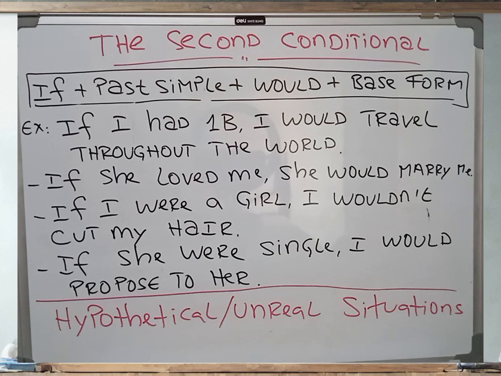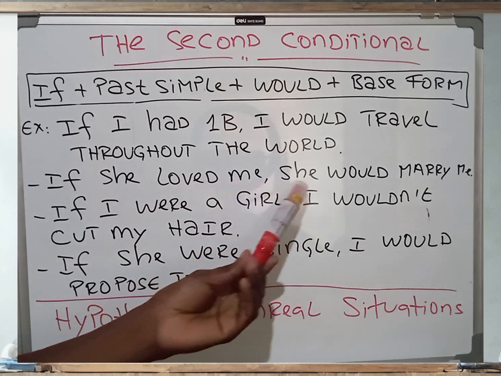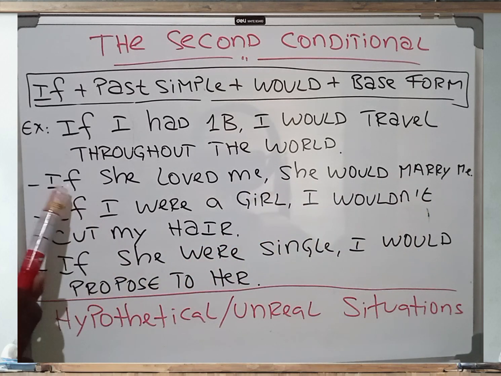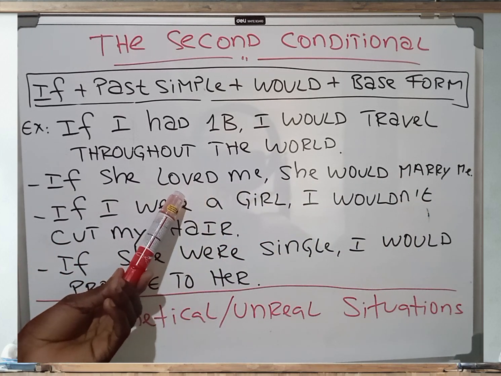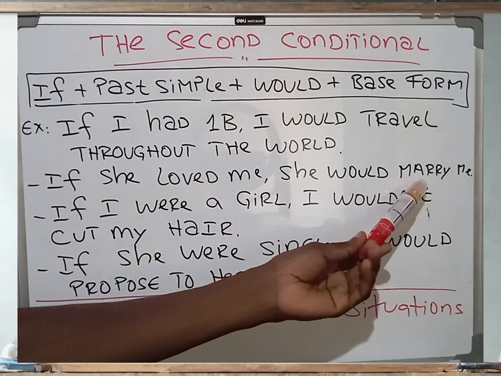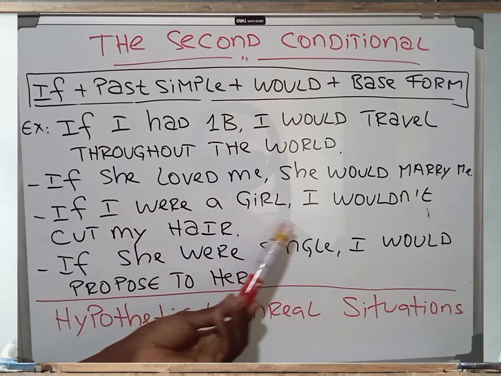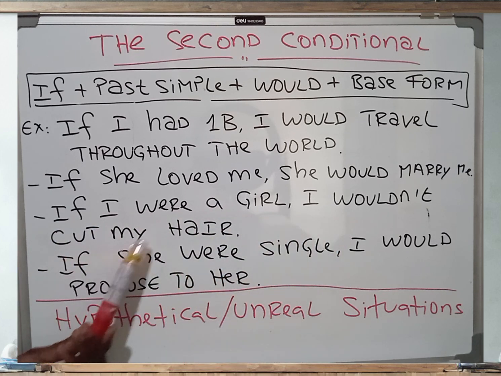Let's analyze our second example. If she loved me, she would marry me. Of course, if she loved me, this means she does not love me. If she loved me, she would marry me. Simple like that. Then we have, if I were a girl, I wouldn't cut my hair.